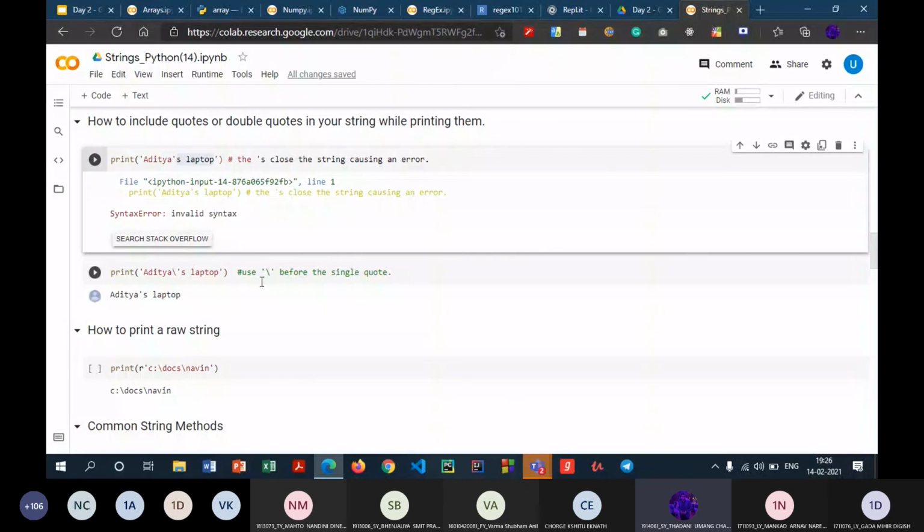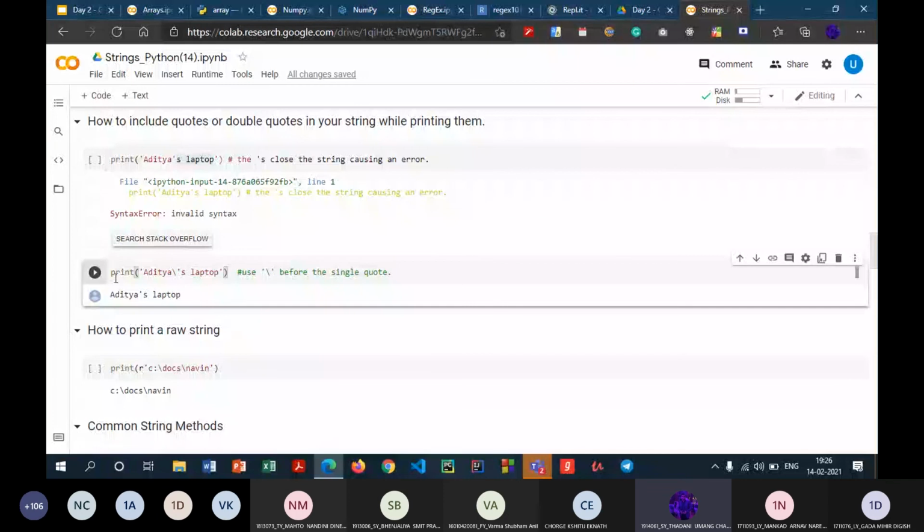One of the solutions is to use the backslash character. When we add a backslash, it tells Python that the character following the backslash is going to be a special character. So when I say backslash and then single quote, it will print that particular character as it is. It won't treat that character as something special, like the start or end of the string. The backslash tells the Python interpreter to treat this particular character as a raw character.